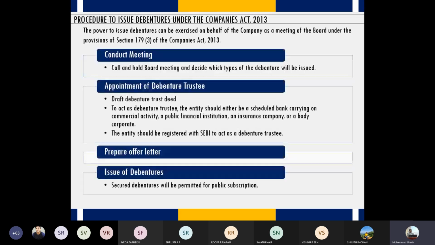A company has to follow this protocol of decision making. Decision making can't be done unilaterally by the chairman or by the CEO, but it has to go through the board, right? So the board of directors will discuss and ensure that the decision taken does not harm the interest of the shareholders.